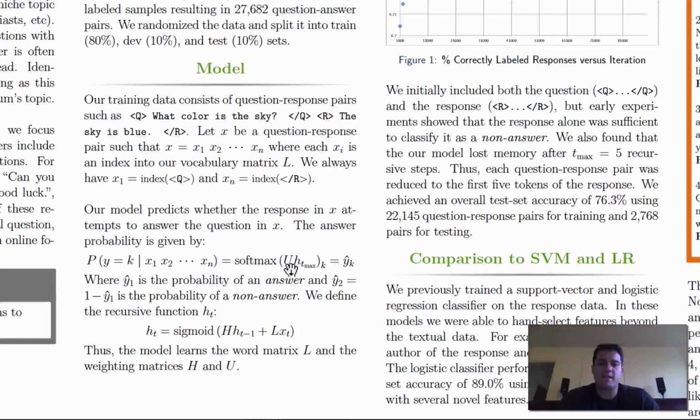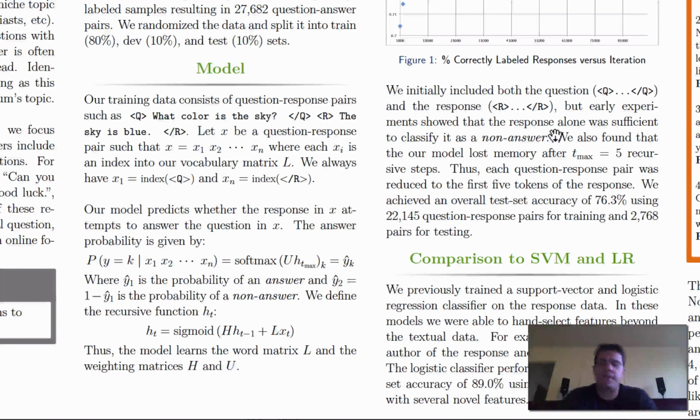Now, the softmax is applied to this U matrix times an h function that's defined recursively as follows. And again, this is very reminiscent of homework 2. Sigmoid of H matrix times the previous little h plus the index into the word vector matrix given by x sub t, which is the index into the matrix, the next word that we see. And so thus the model learns the word weights along with the weighting matrices H and U.